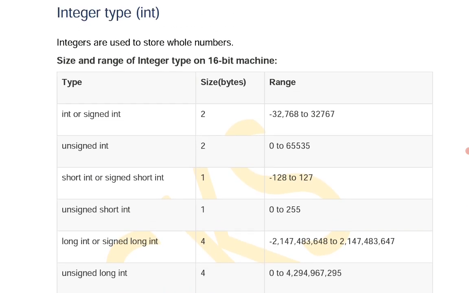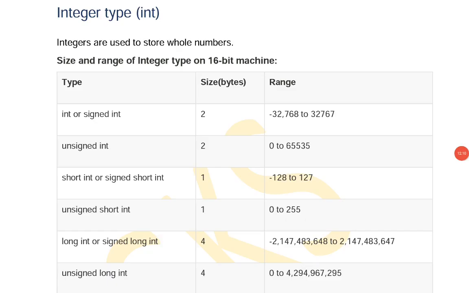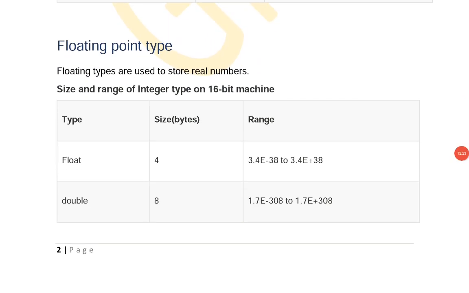So this is the table which tells about the different types of data types available, their size occupied in memory and the range of values they can store. So this table explains about different data types, their sizes and their range of values to be supported.